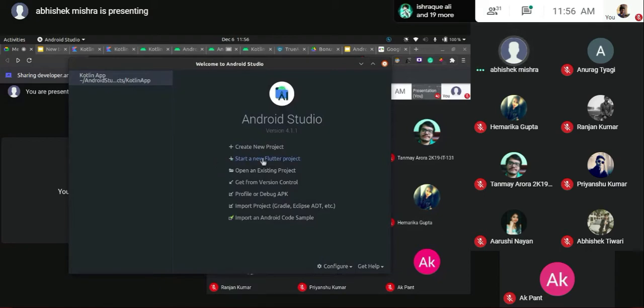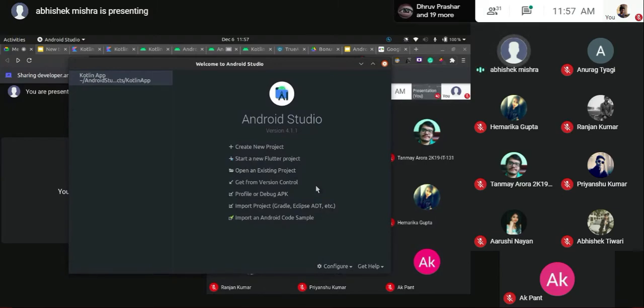Now, when you're using Android Studio, by default you won't see the second option. Mind you, it is just for Flutter itself, and it gives you basic options: creating a new project, opening a previously created one, and version control. For example, you want to pick up the code right from GitHub itself. You don't want to write it, you just want to change something inside it and run it.